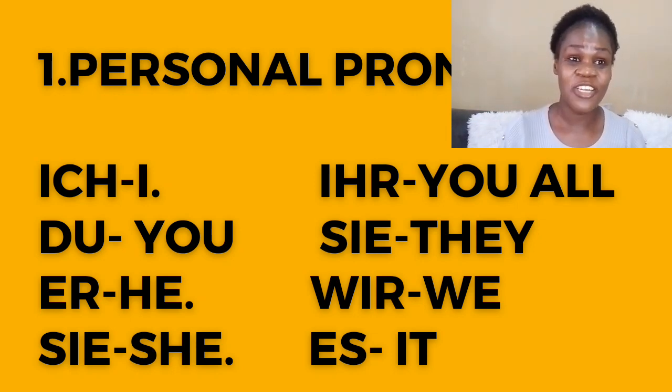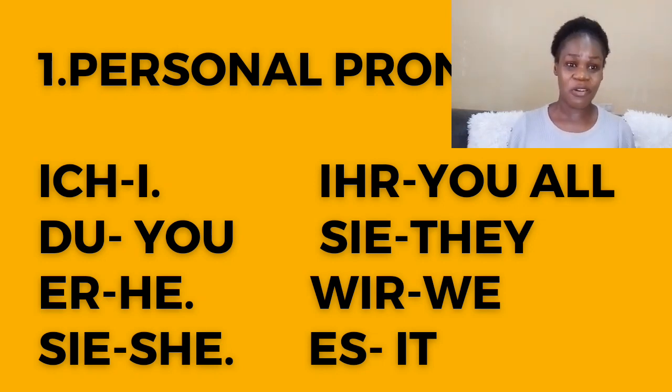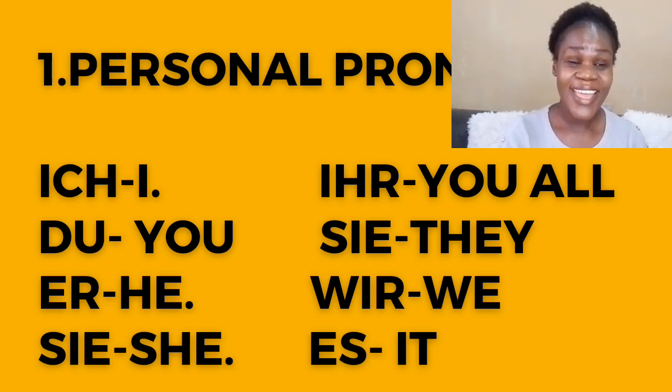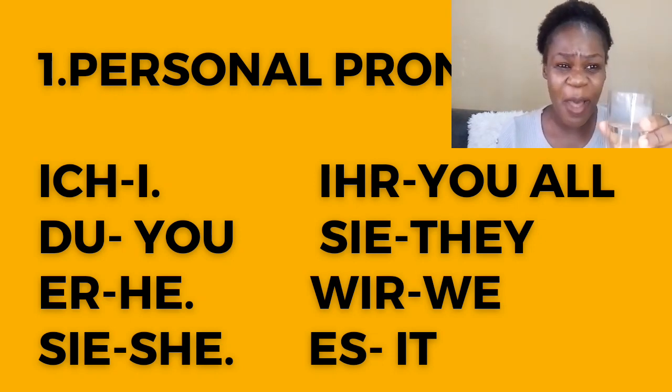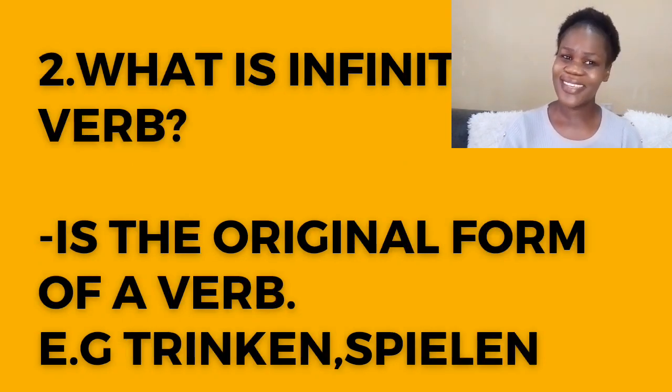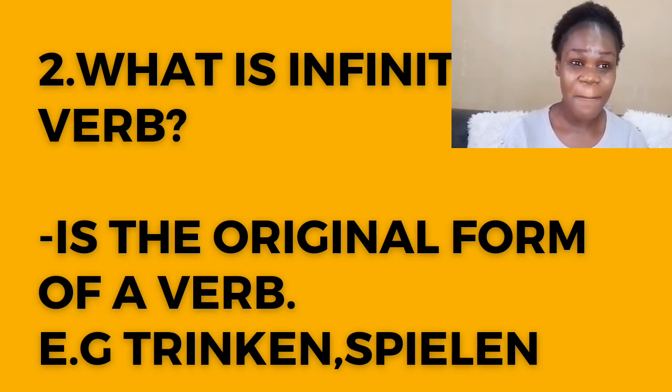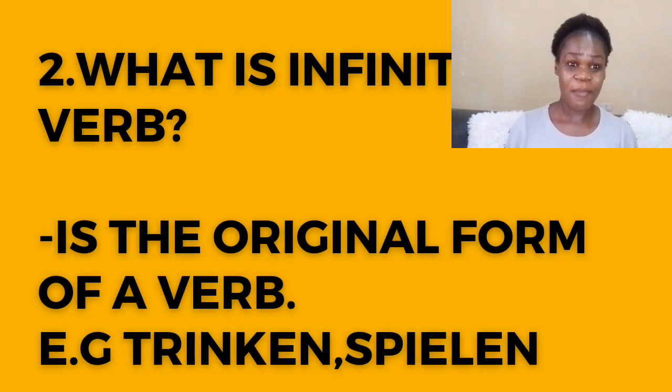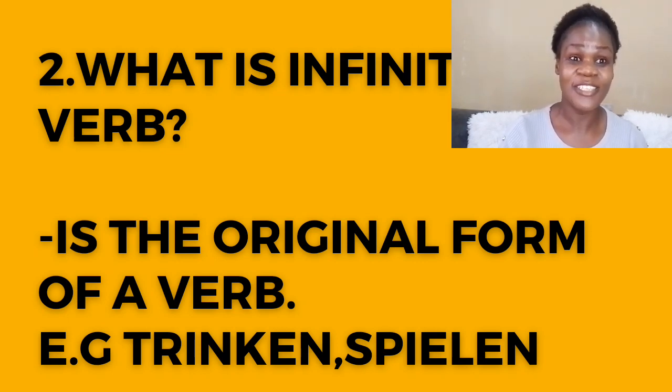We have ich, the first personal pronouns. We have du, second personal pronouns. We have er, sie, es, third personal pronouns. Then we have the plural form, wir, ihr, and sie. These personal pronouns, they conjugate a verb. They change the original form of a verb. And by the way, the original form of a verb is called infinitive verb. Before conjugating any verb, that verb is called an infinitive verb.